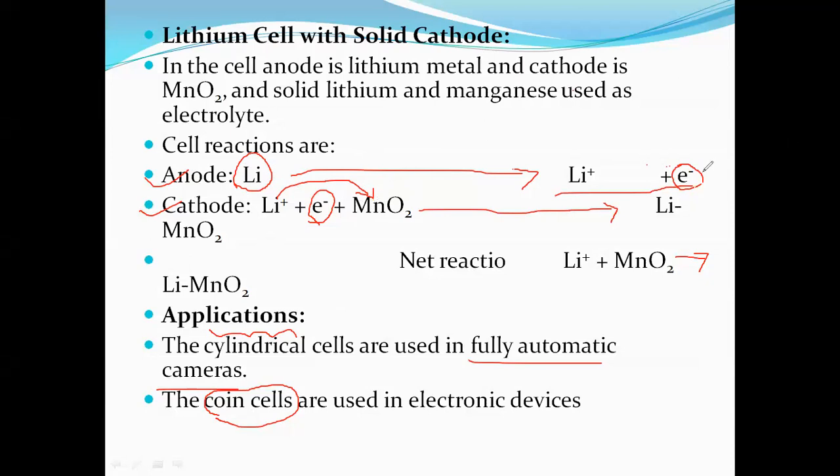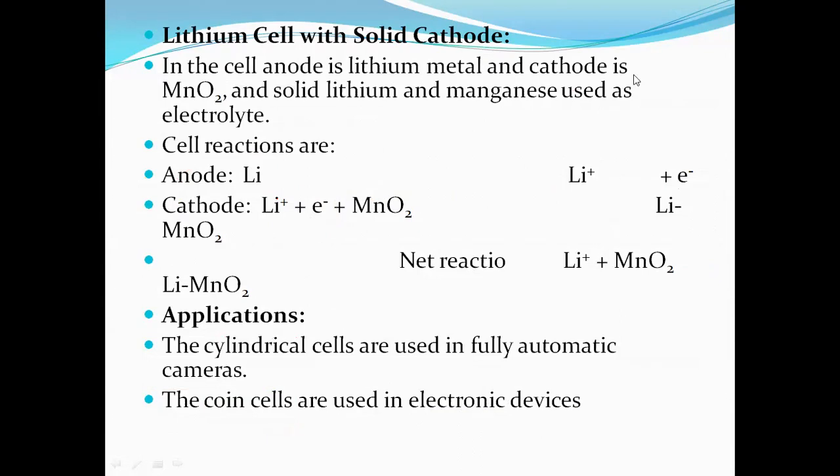Loss of electrons is known to be oxidation, and the gain of electrons is known to be reduction. Those cylindrical cells are used in automatic cameras, and the coin cells are used in electronic devices. So now see the continuation here.